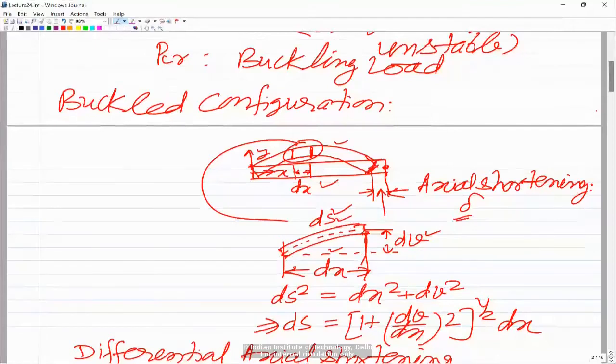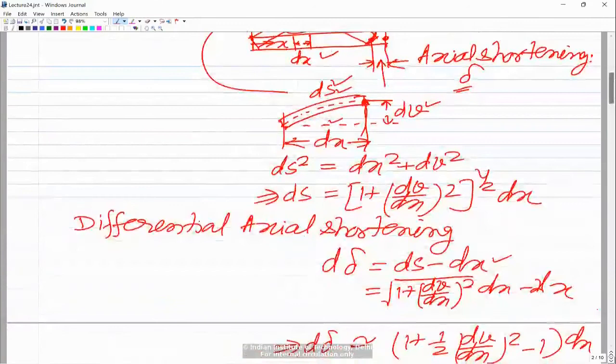So this end has moved by some distance, and that distance is ds minus dx. The chord length minus the initial straight length is the axial shortening d delta. That is how I have written this.